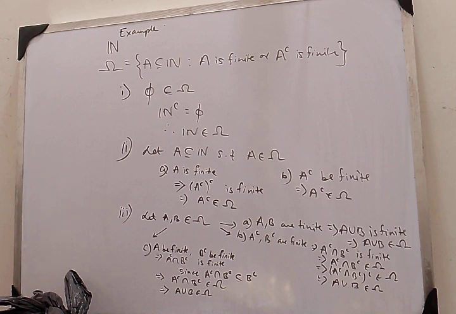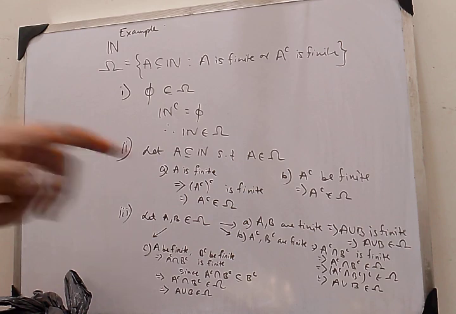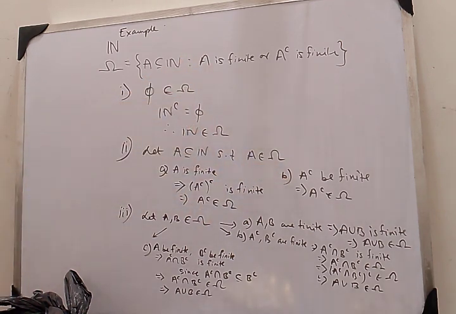What about the second subcase where A complement is finite? See, if A complement is finite, I have nothing to prove. Then it should already belong to omega. Isn't it so? As you can see from the definition. And what about the third condition? Third condition was about finite union, right? That omega should be closed under finite union.